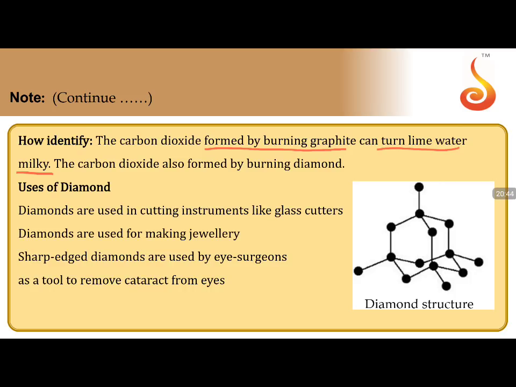Lime water is Ca(OH)2, and when it reacts with carbon dioxide it gives CaCO3. Lime water turns milky white, which is an indication of the presence of carbon dioxide gas. This lime water test indicates that only carbon is present in graphite as well as in diamond.